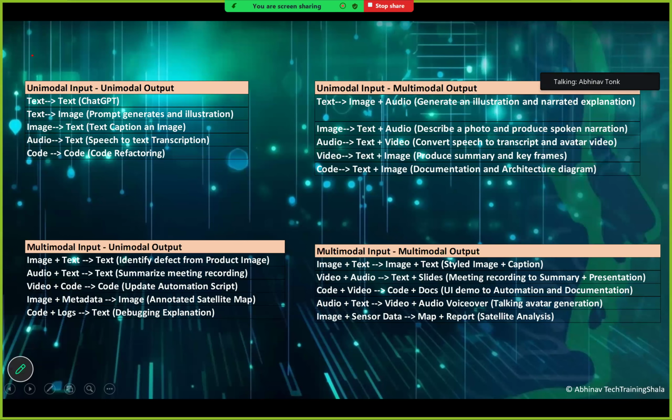We have unimodal input and unimodal output that we have seen. Text to text, example is ChatGPT. Text to image, so from a prompt we are generating images. Similarly, if we take the example of unimodal input and multimodal output, we are providing text as an input or image as an input, and in output, it is generating image plus audio.